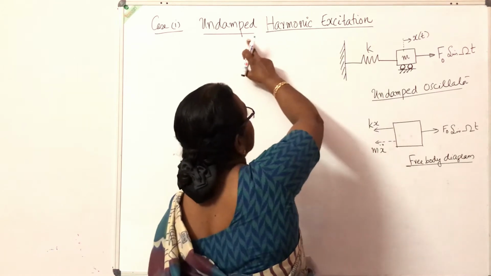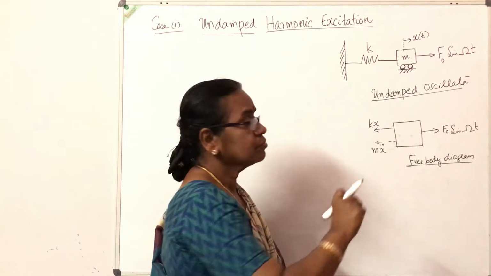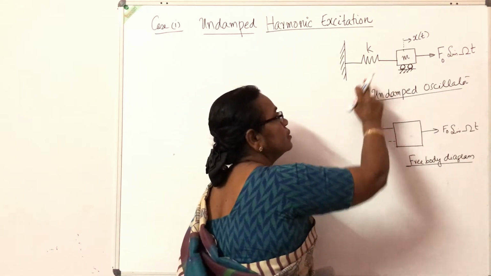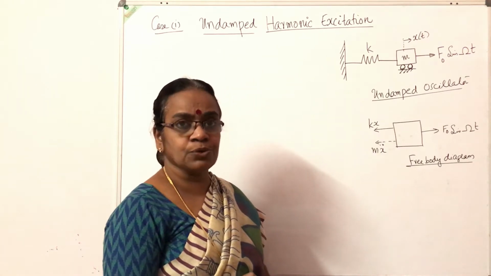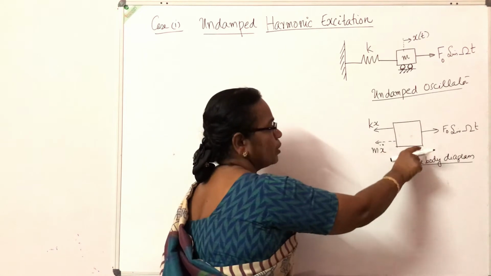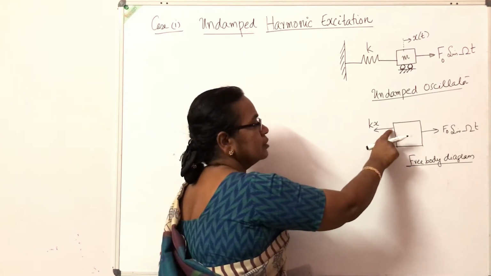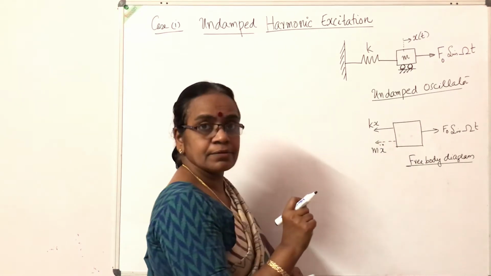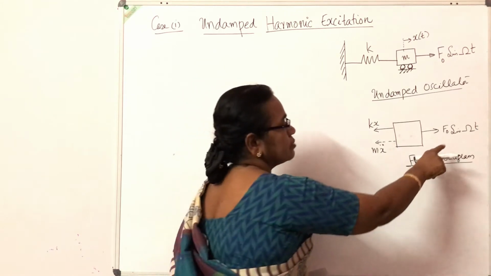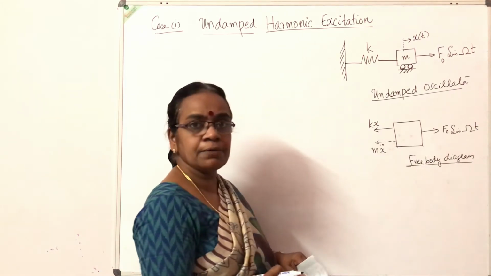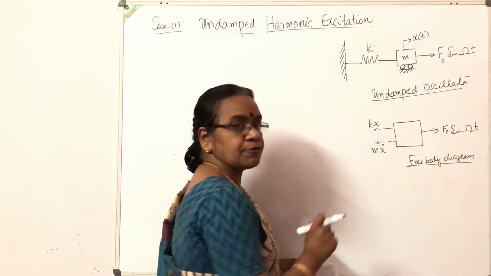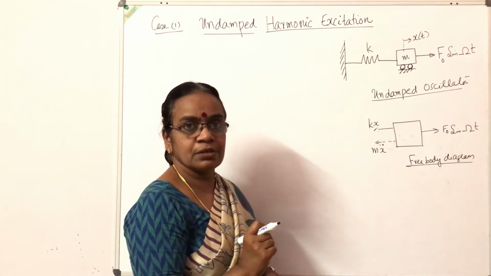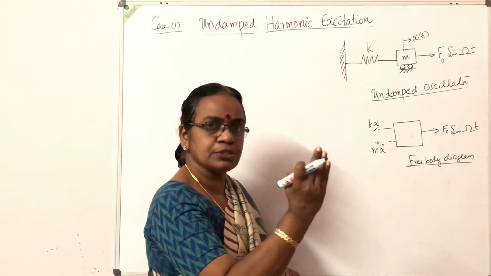There is no damping. We assume case 1, there is no damping. So there is no dashpot. There is only one spring which represents the restoring force. Coming to the free body diagram, the mass m is subjected to a force kx and the external force F0 sin omega t. Together with these two forces, I am applying an inertia force m x double dot, opposite to the direction of motion.